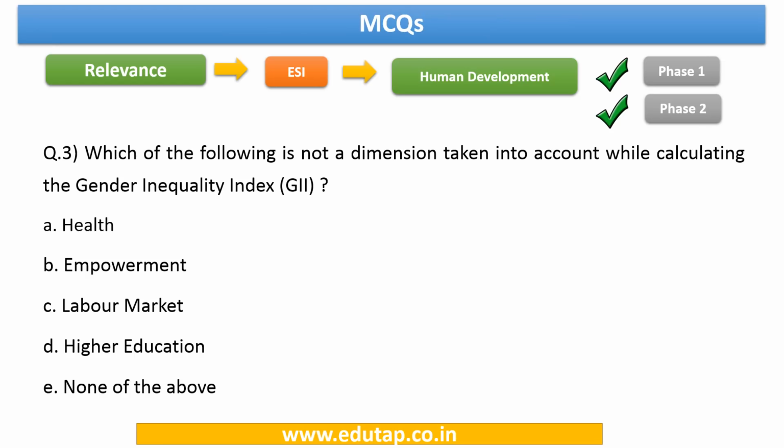So here we have come to the question number 3. This particular question says, which of the following is not a dimension taken into account while calculating the Gender Inequality Index? We are talking about GII. Now kindly don't get confused with the previous question, that was Gender Development Index. Now the answer to this question is higher education. So this is not a dimension that is taken into account while calculating GII.